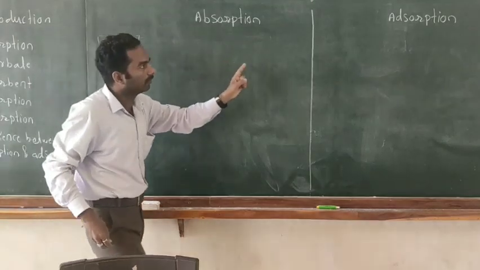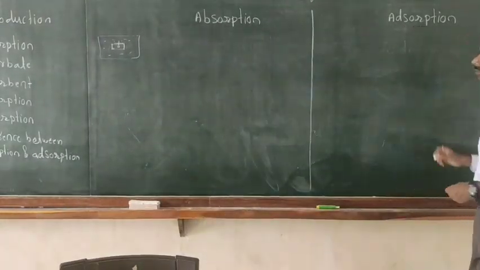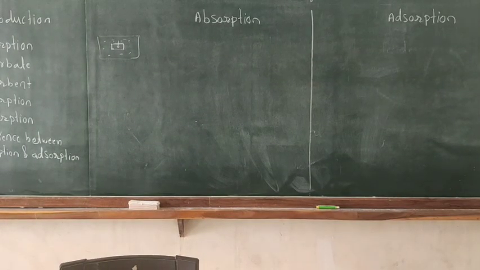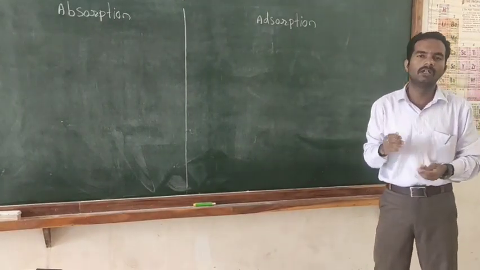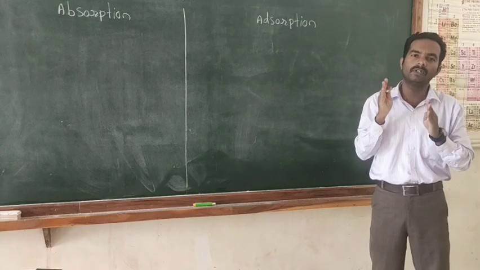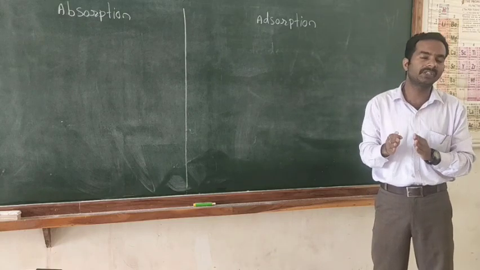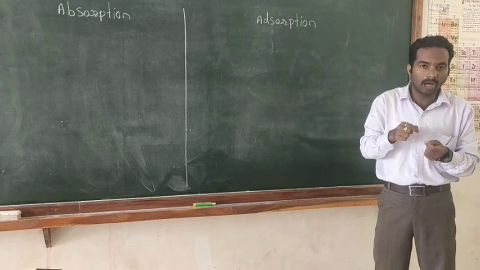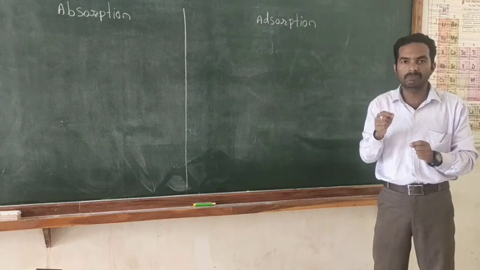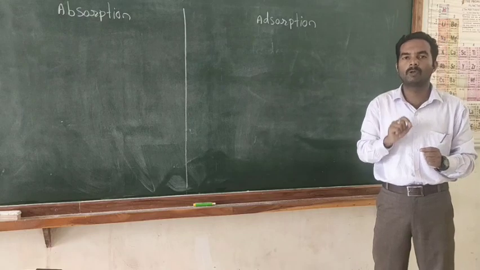Okay, now the example for adsorption. Here ink is adsorbed by chalk. The maximum amount of ink molecules is present on the surface of the chalk, but a very little amount of ink molecules is present in the body of the chalk.